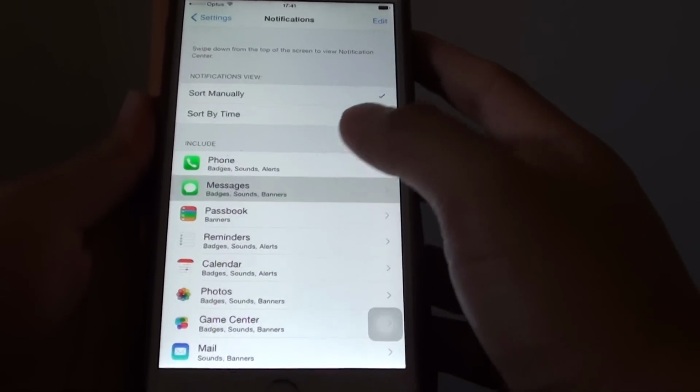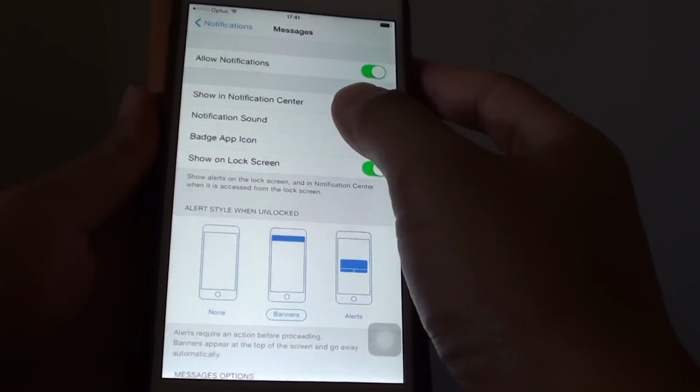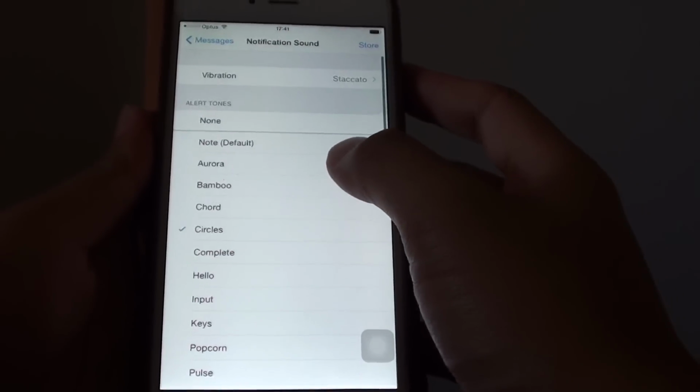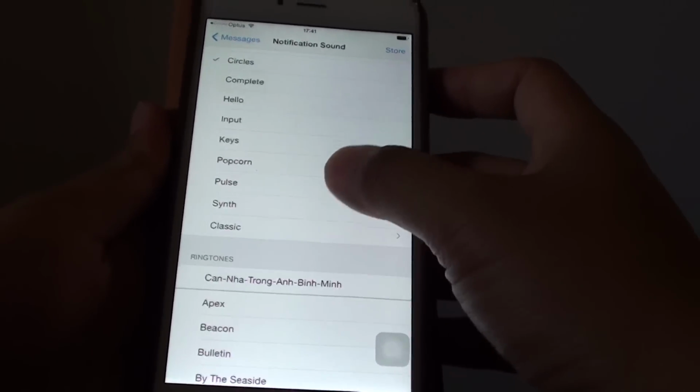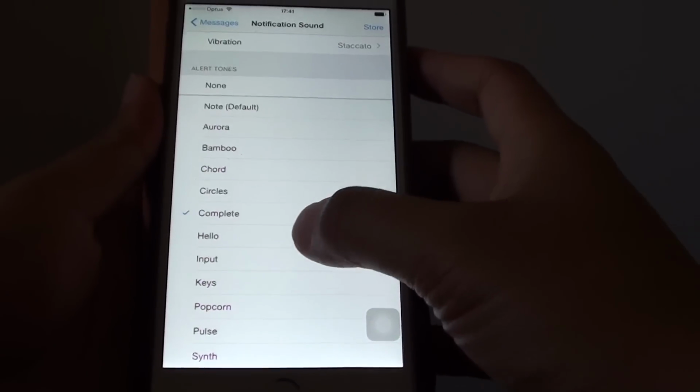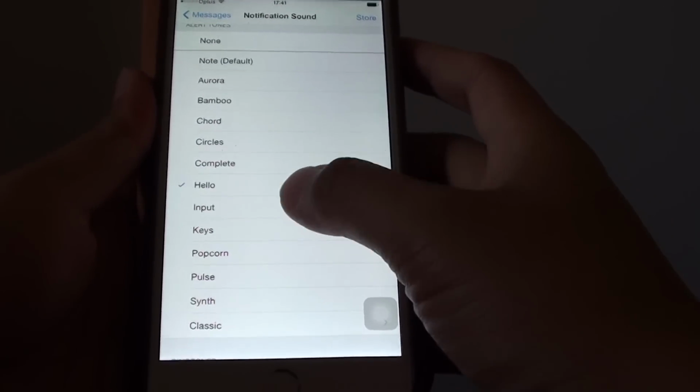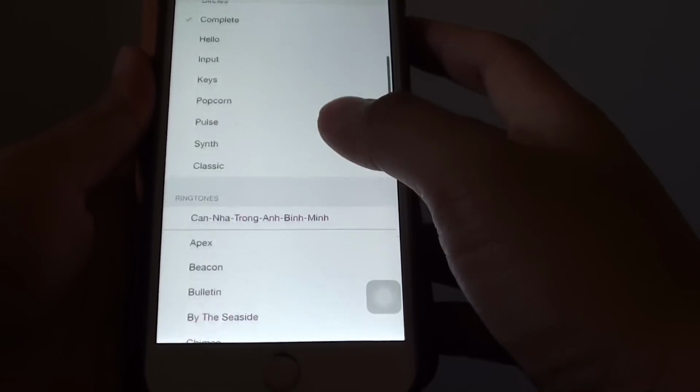Then tap on messages. And then tap on notification sound. And from here, from the alert tone section, tap on the sound that you want to use. So when you receive a new message, you will hear this sound.